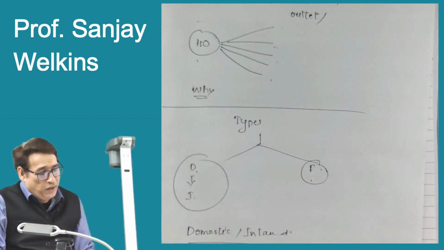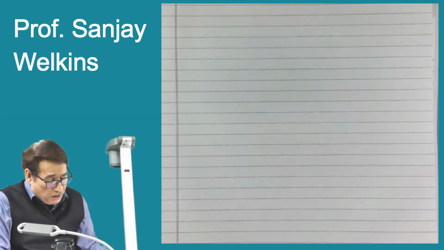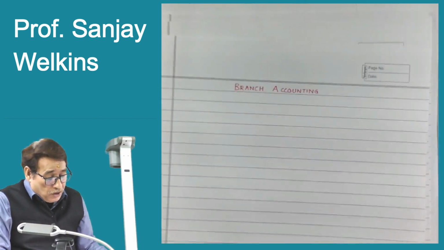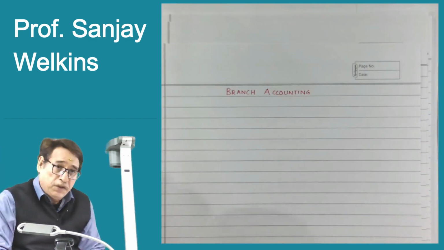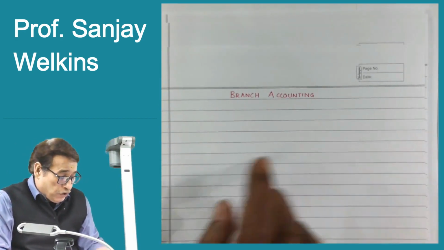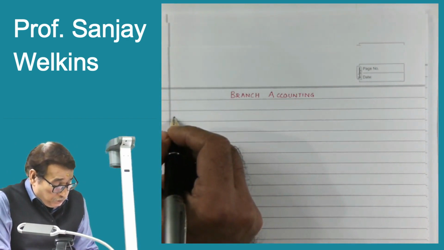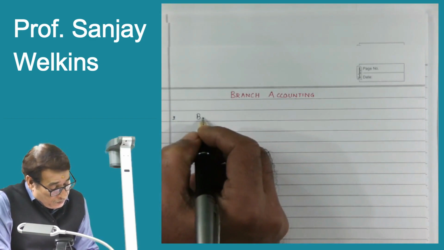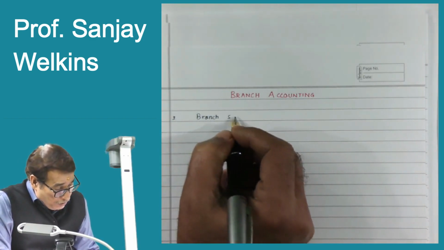So after having a bird's eye view of this particular chapter, now we come to the main end. So whatever I said actually, as you know, I have a habit of actually writing each and everything. So now we move over to the other part first, and then we will move further. So branch accounting, I simply put up a very simple question, what we mean by branch, correct? Point number one. Branch simply refers to